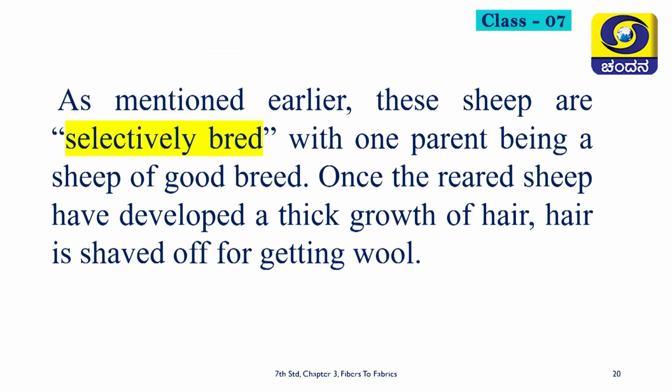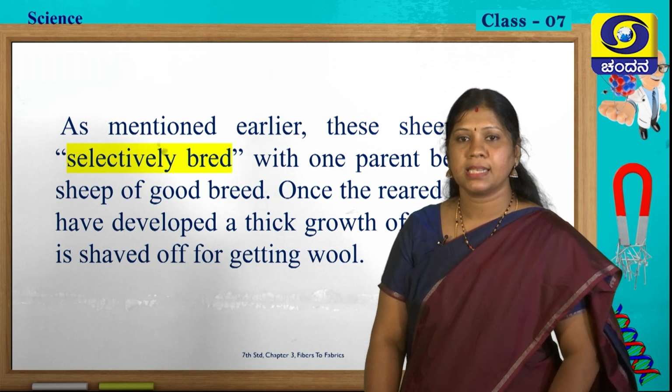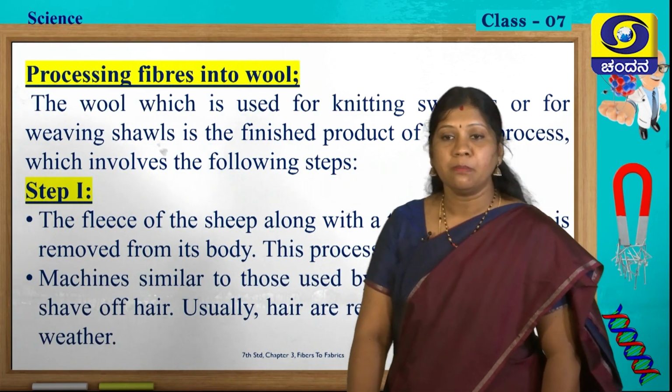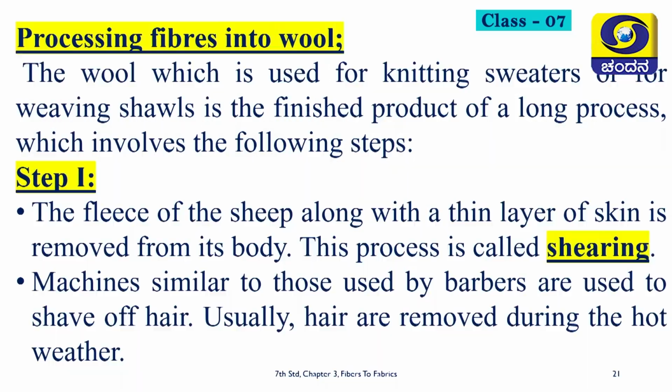As mentioned earlier, these sheep are selectively bred, with one parent being a sheep of good breed. Once the reared sheep have developed a thick growth of hair, the hair is shaved off for getting wool. This is called selective breeding. Find how they will remove the hair from a particular wool.